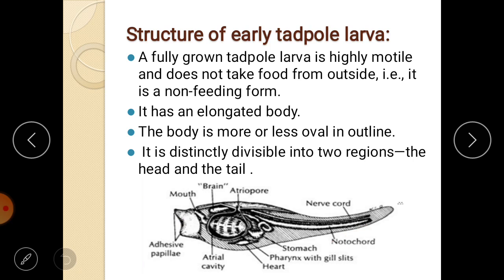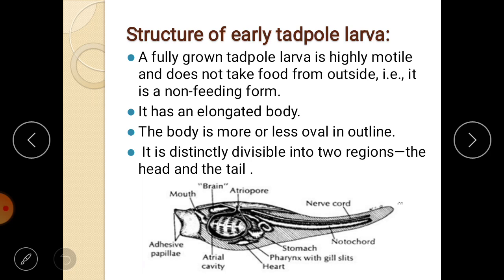A fully grown tadpole larva is highly motile and does not take any food from outside, that is, it is a non-feeding form. Usually, if you take a frog tadpole, they actually eat food, right? That means they eat algae, whatever food source is available in the water. But in the case of Urochordates, especially the Ascidian tadpole, even though they are motile and have a tadpole structure, plus they have a mouth structure, still they won't eat any food. So that's why they are non-feeding forms, and they have a very elongated body structure.